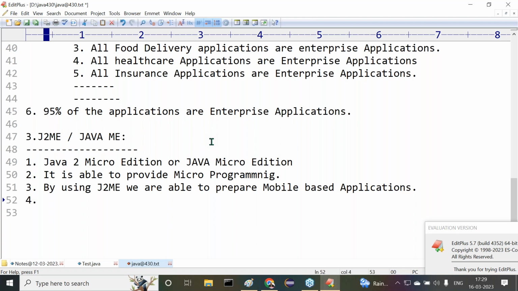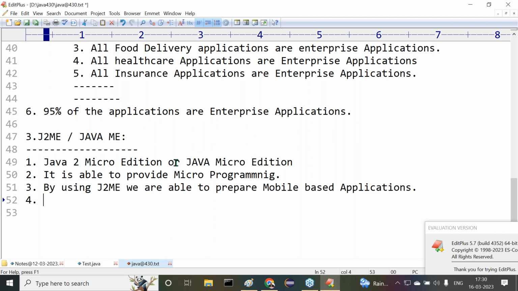What is a standalone application? What did you understand? If we design and execute any application without using client server architecture, without distributing application logic over multiple machines, that application is a standalone application. What is an enterprise application or distributed application? If we design and execute any application on the basis of client server architecture or by distributing application logic over multiple machines, then that application is a distributed application or an enterprise application.